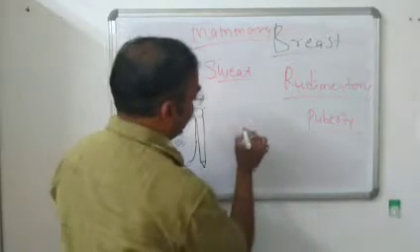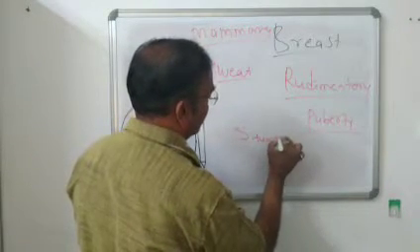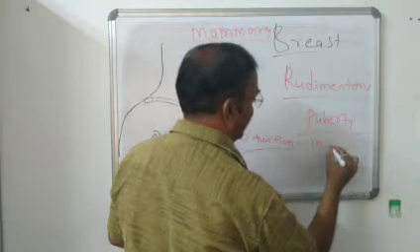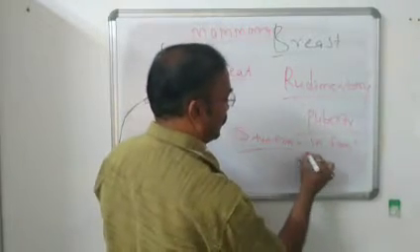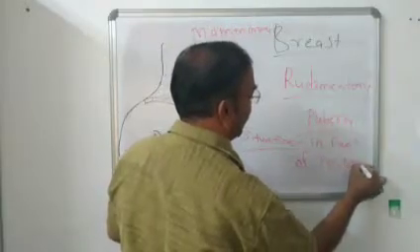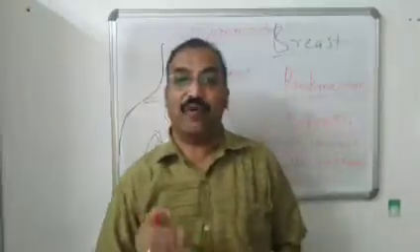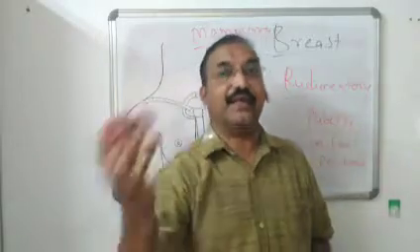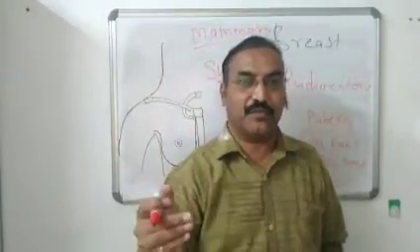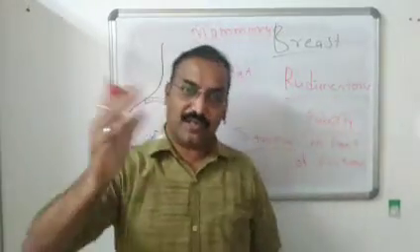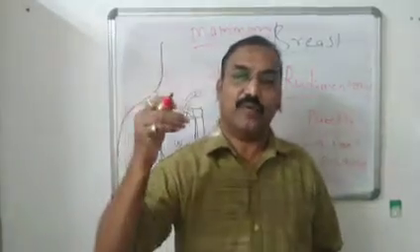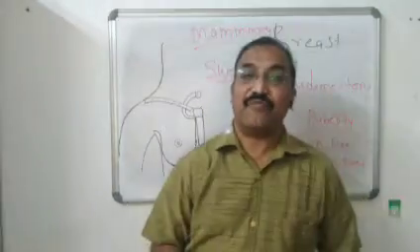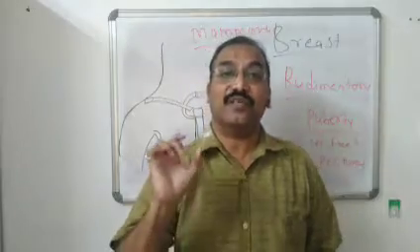Then next regarding breast, there is its situation. Where is it present? It lies in front of thorax or pectoral region, one and the same, in superficial fascia, one on each side of midline. We will study it just as you have to write in the exam. First I told you the intro, then the definition, now I am telling you the situation. Some sentences may overlap, which come in definition, in intro and in situation also. So let them come, you have to write them anyway. So situation: breast is present in front of thorax or pectoral region in superficial fascia.